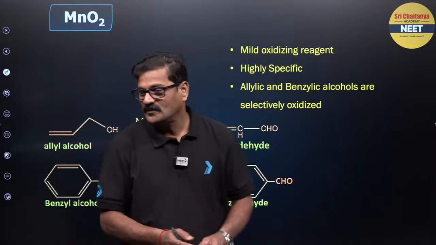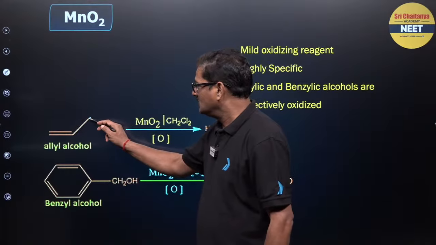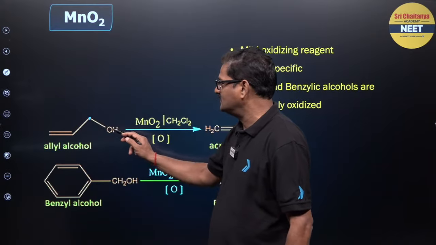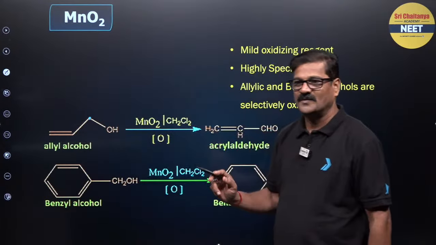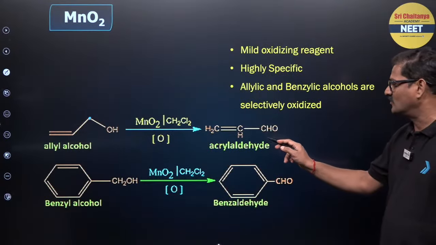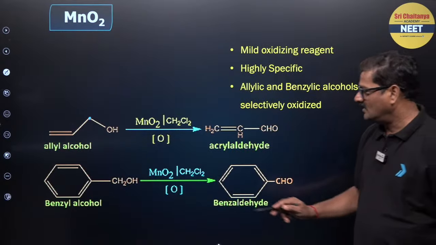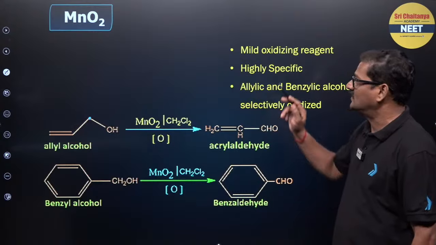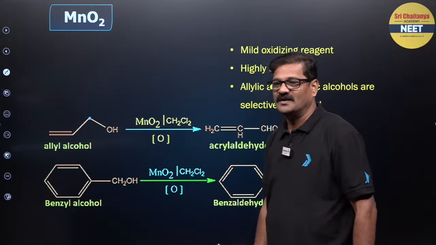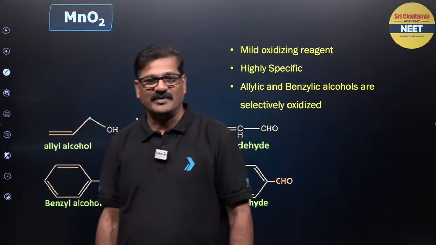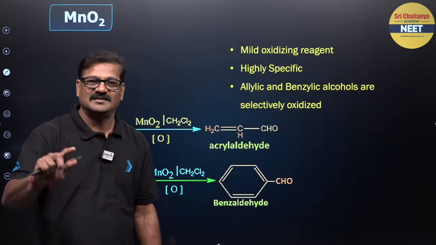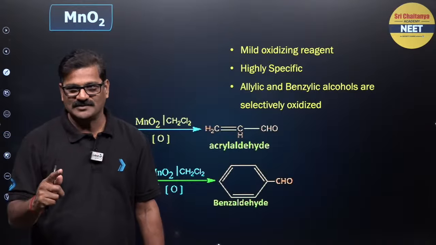This is your alcohol. The carbon is called allyl carbon and alcohol is there. This is called allyl alcohol. And this allyl alcohol is converted into aldehyde. And benzylic alcohol is converted into aldehyde. So that is the use of MnO2. Allylic and benzylic alcohols are converted into corresponding aldehydes, right? Any doubt?